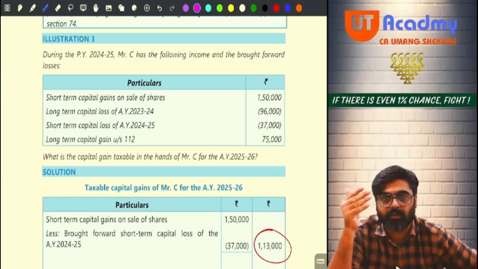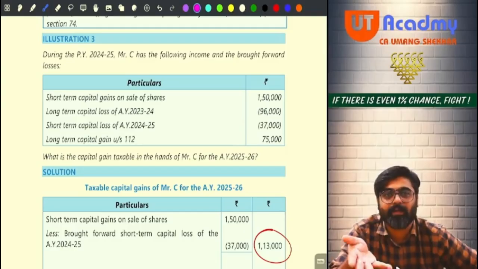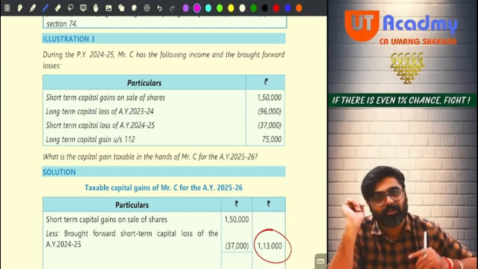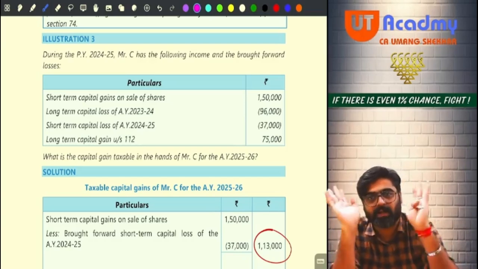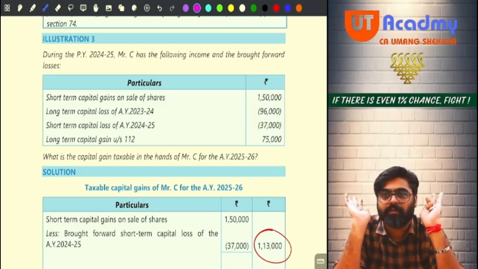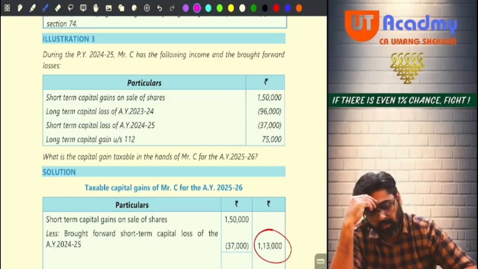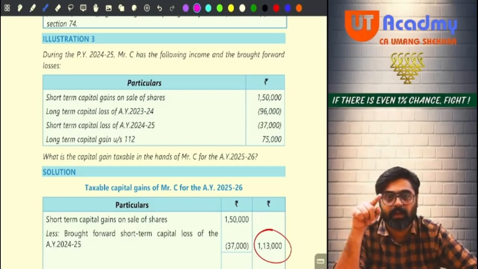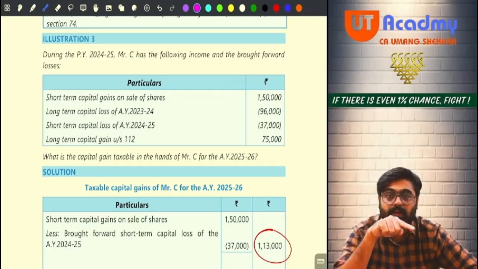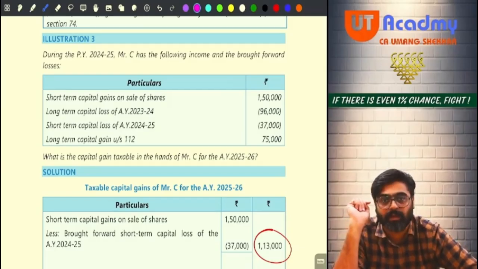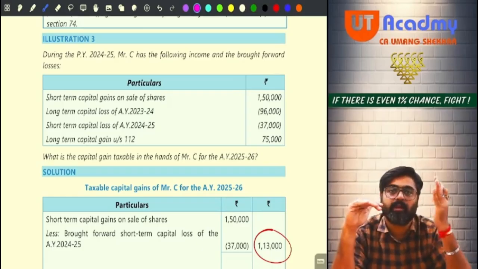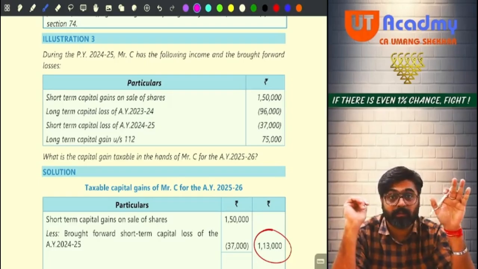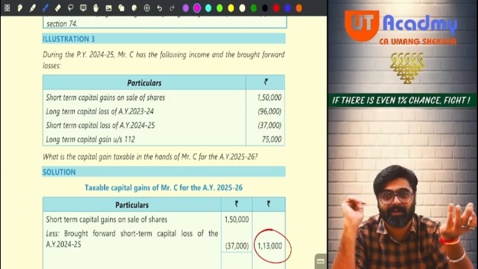Understanding? So you are fortunate. There are no current year losses to be set off. So whatever brought forward losses are there, can you adjust directly from these gains? Yes. So your short-term loss can be set off against short-term gain as well as long-term gain. You will set it off first from short-term gain. And if some loss remains, that can still be set off against long-term gain. But for that, long-term gain should remain after setting off the long-term loss.